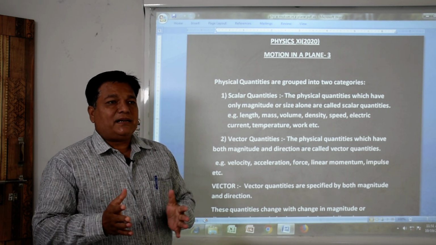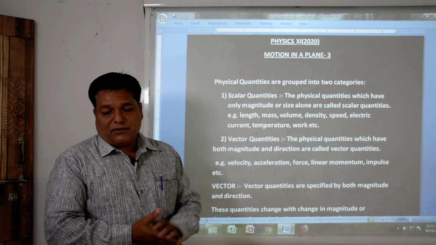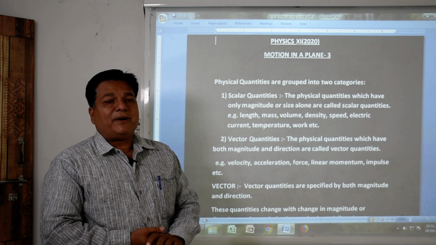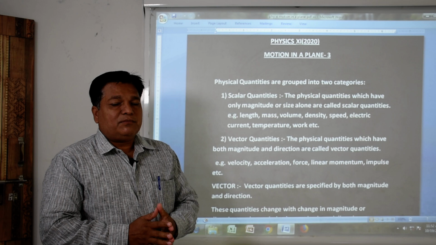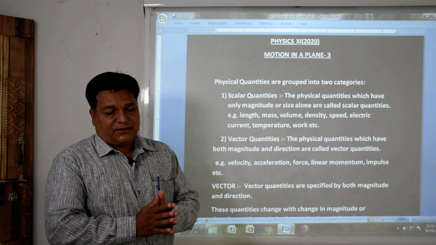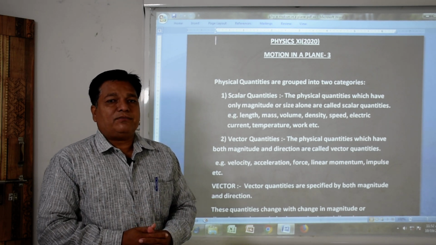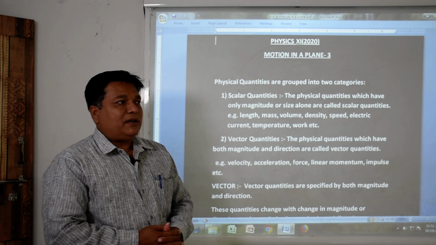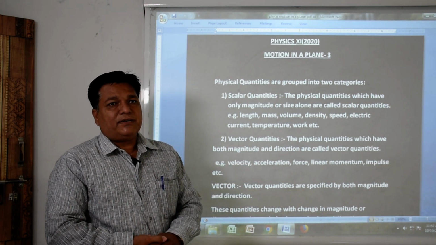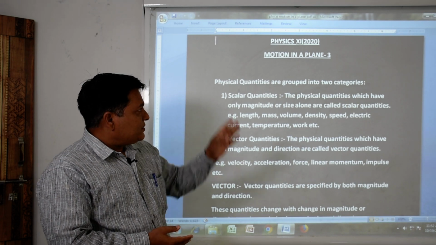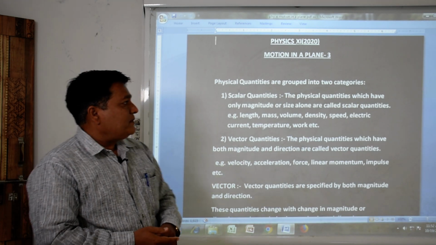Whenever a particle is moving in a straight path or a straight line, then the motion of the particle is said to be one-dimensional. If a particle is moving on a plane surface, then its motion is said to be 2-dimensional. And whenever the particle moves in air or space, then its motion is said to be 3-dimensional. We are going to start motion in a plane now, chapter number 3.